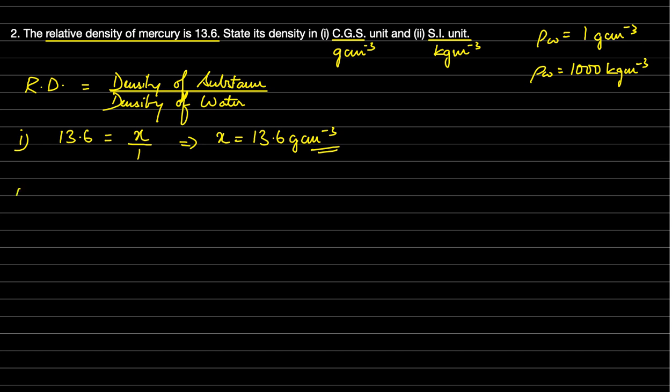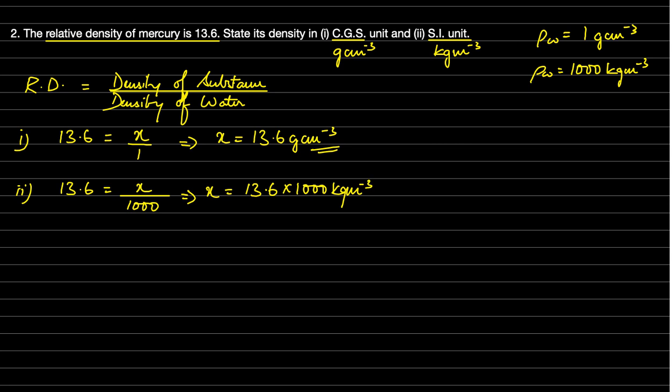Getting into SI systems, same thing, 13.6 is equal to X divided by, it is 1000 kg per meter cube, that is density of water. So X will be equal to 13.6 into 1000 kg per meter cube.